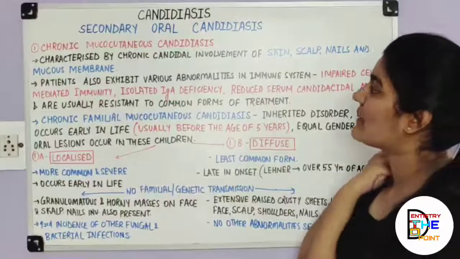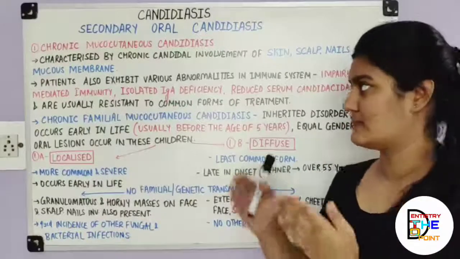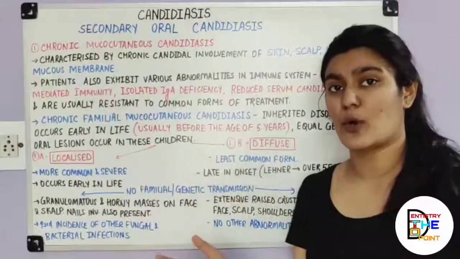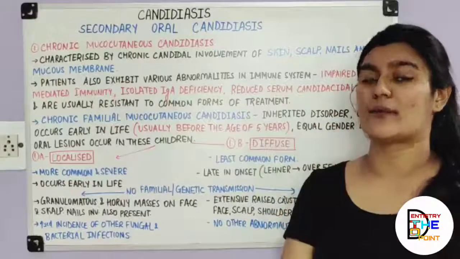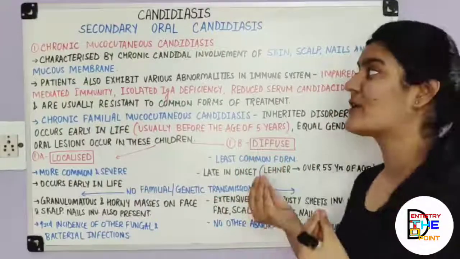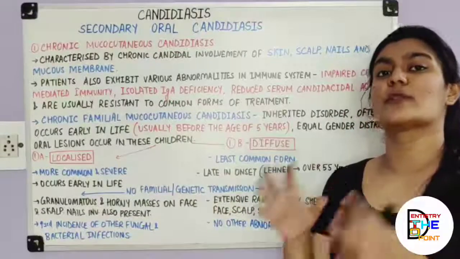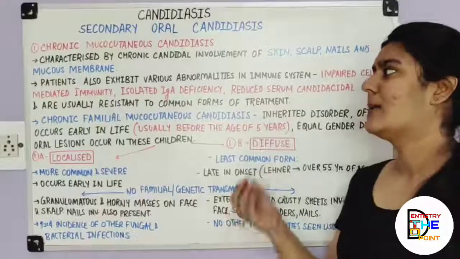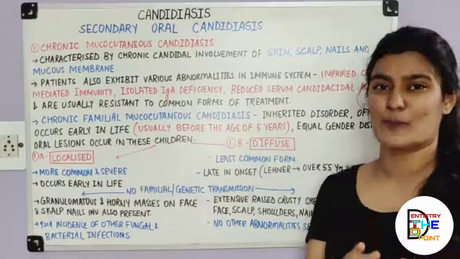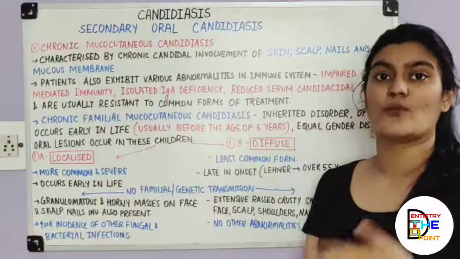So starting with the secondary oral candidiasis, here we are going to discuss four majorly. Actually the secondary form is not that important as compared to the primary forms. But since a long note question can come and you can fetch marks if you include this also there, because mainly everybody focuses on the primary forms because those are important. But if you write two lines on these also, you are definitely going to fetch good marks and you'll remember me that time. So in the secondary oral candidiasis form, we have four types.